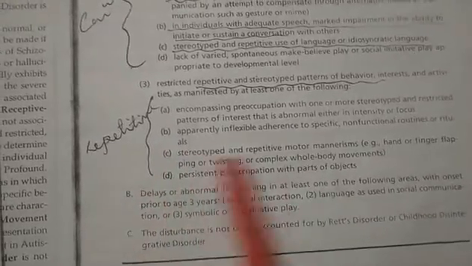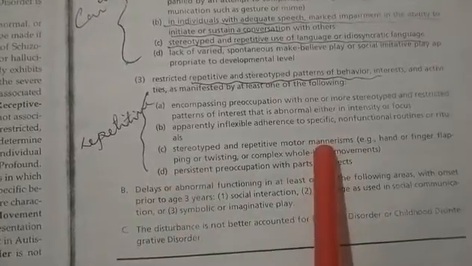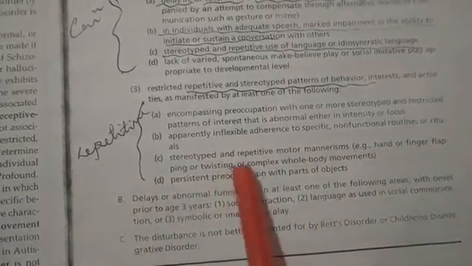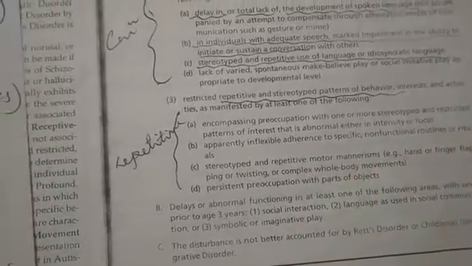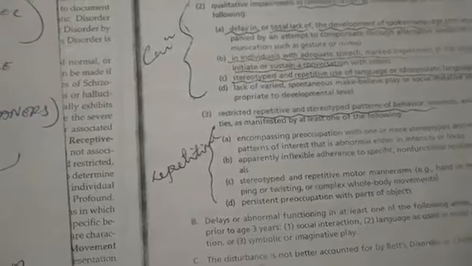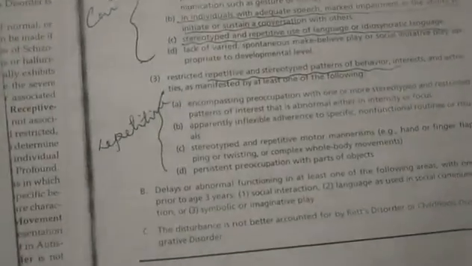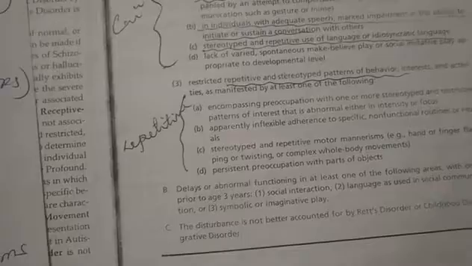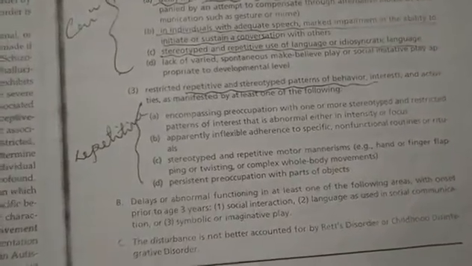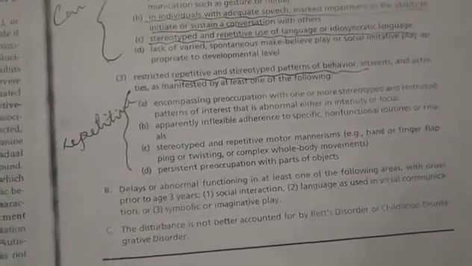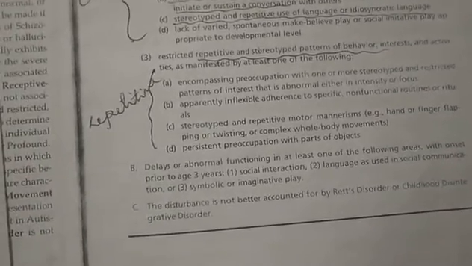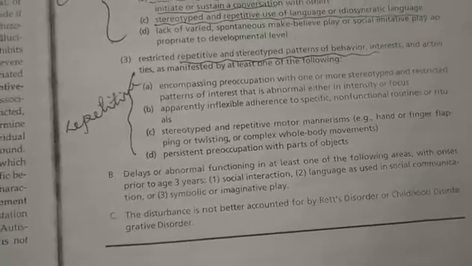And then with the motor mannerisms, stereotyped and repetitive motor mannerisms, that is hand or finger flapping or twisting or complex body movements, they involve themselves in complex body postures. They either flap their hands or twist their fingers. All these things are common. So you can see hand wringing. Now, hand wringing is one of the symptoms of Rett disorder, which is another childhood disorder. That is one of the severe ones, though hand wringing itself is no indication that the child is suffering from Rett's disorder.